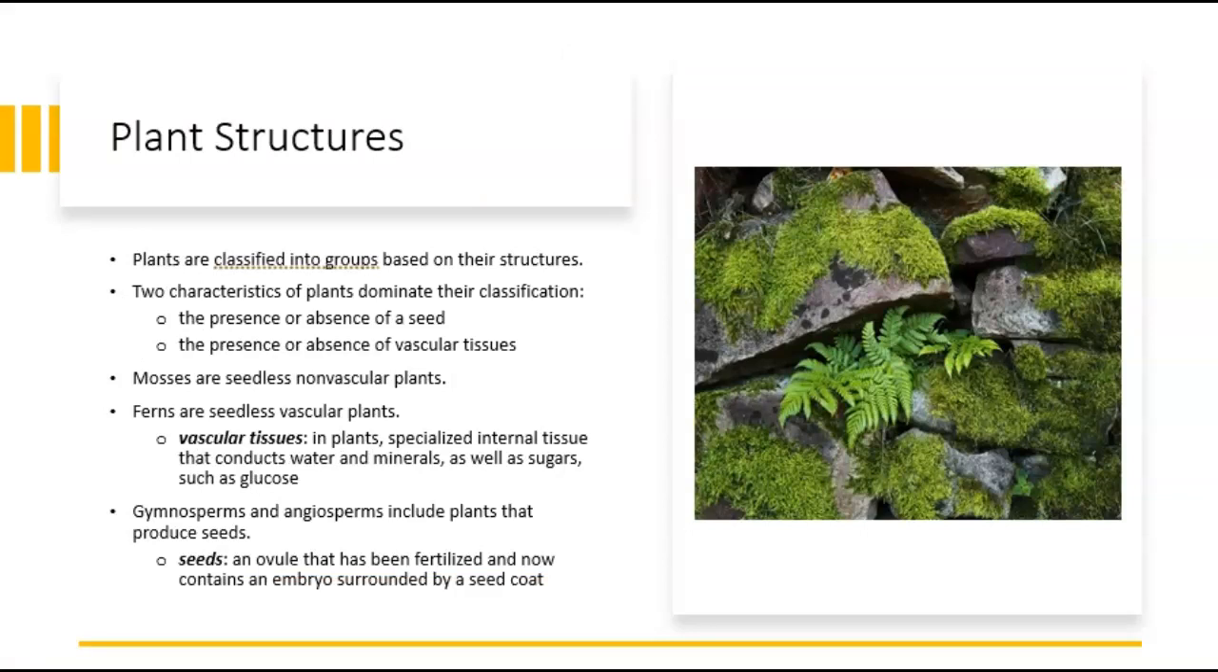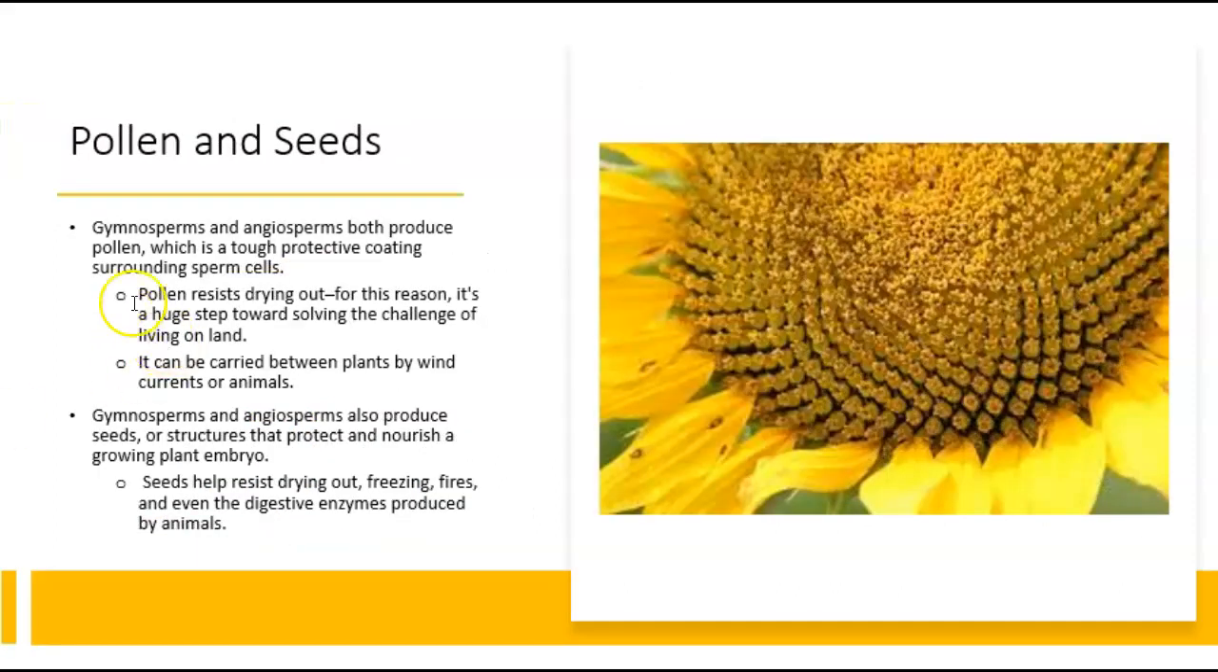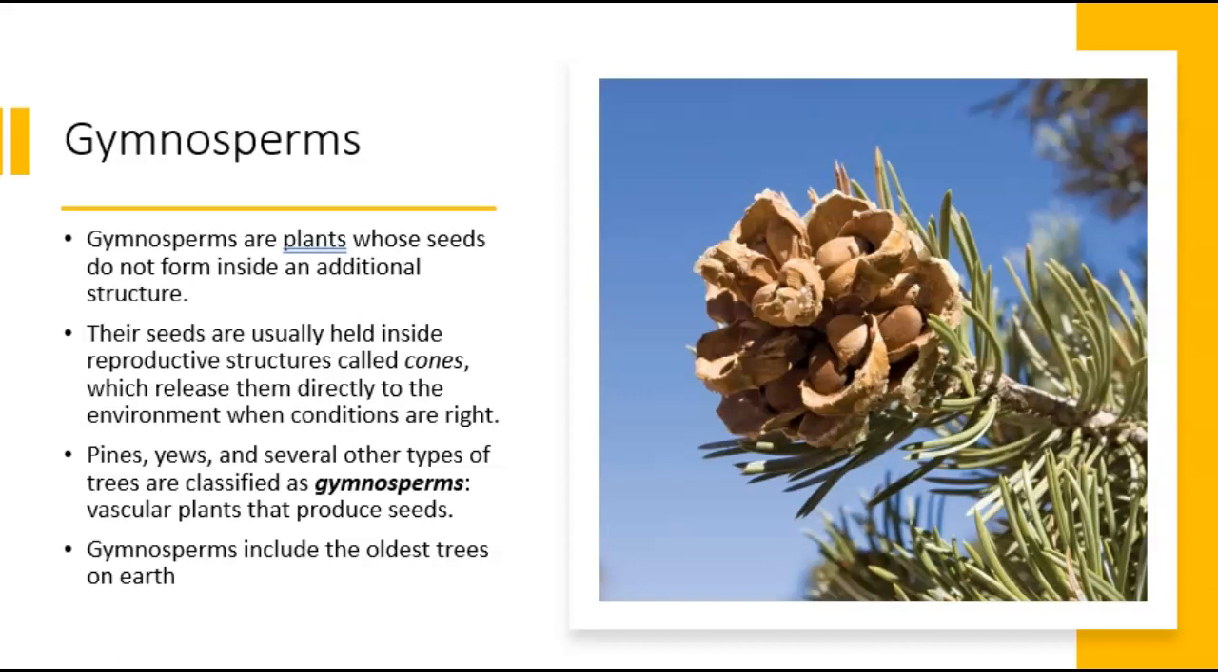Plants have special structures. They can have vascular tissue that's able to move water and minerals. They have seeds for reproduction. They have pollen, that is the male reproductive cells that can fertilize to create the plant embryo that's protected in the seed. Okay.